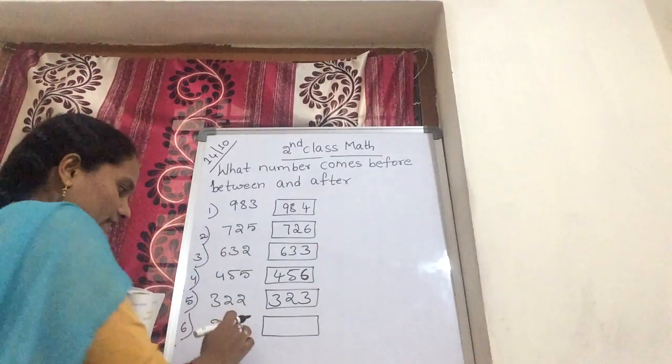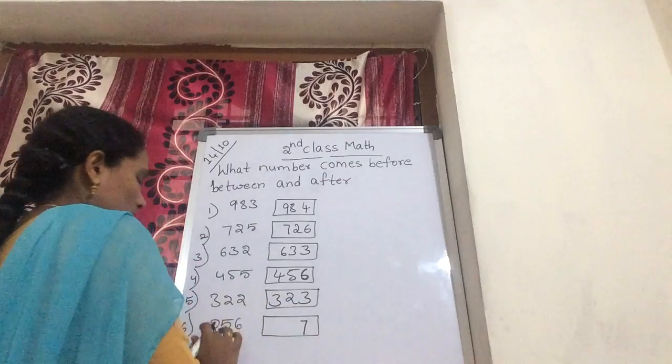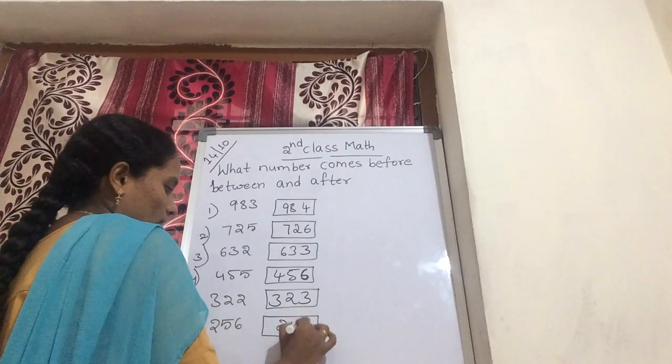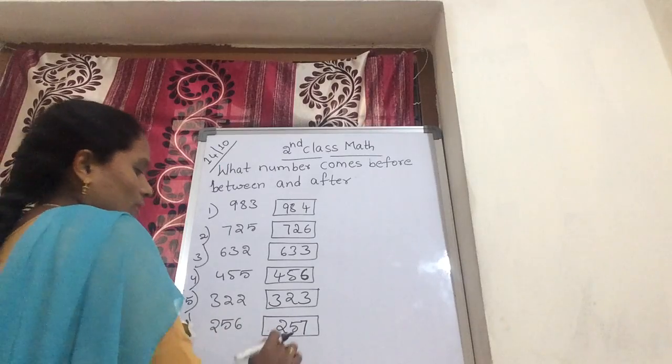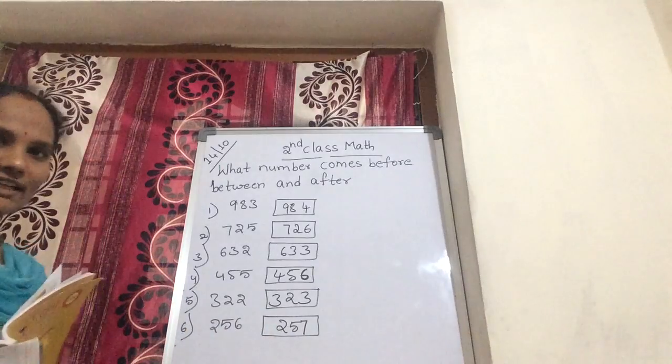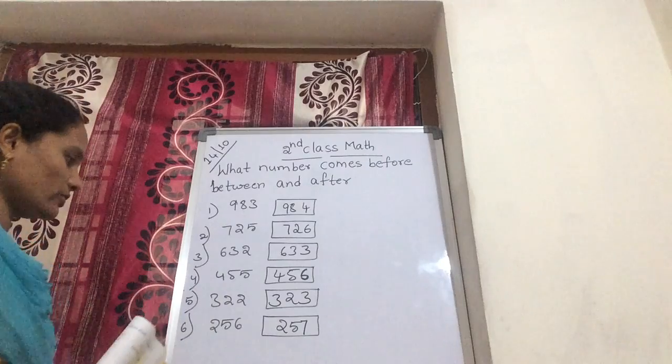323. Okay children. Next, 256. 6 after what comes? 7. 25 is the common. 256 after coming, 257. Okay children, copy in your classwork.